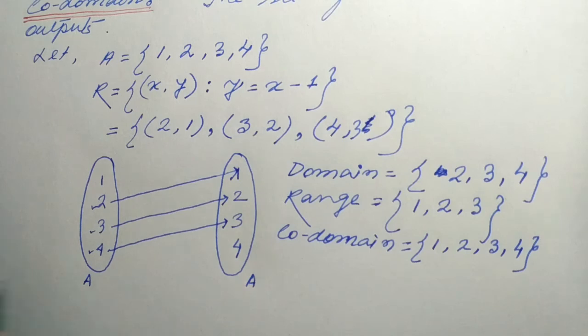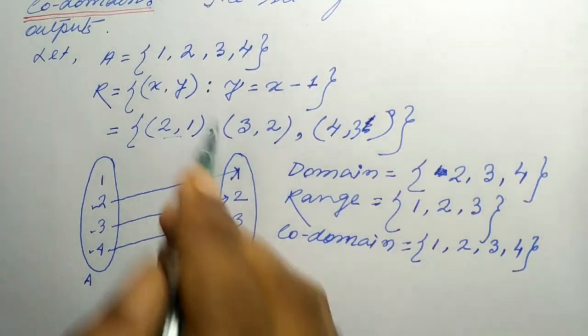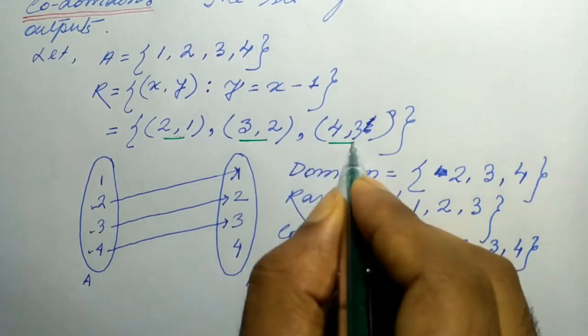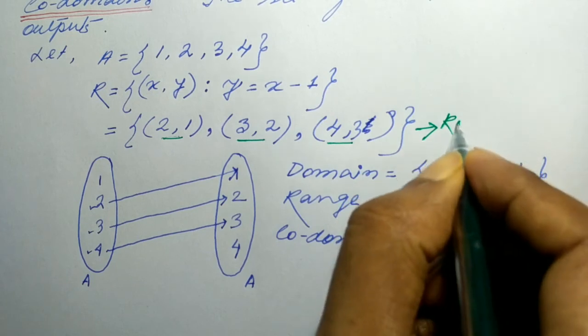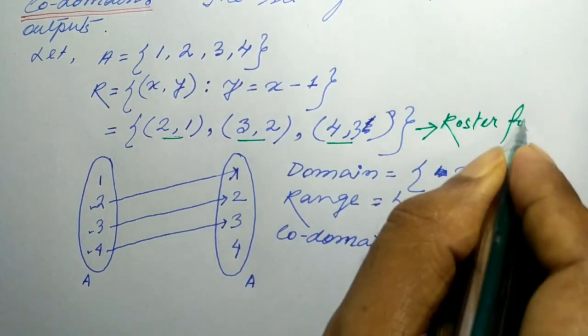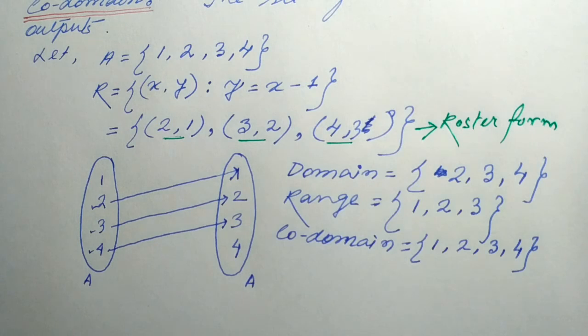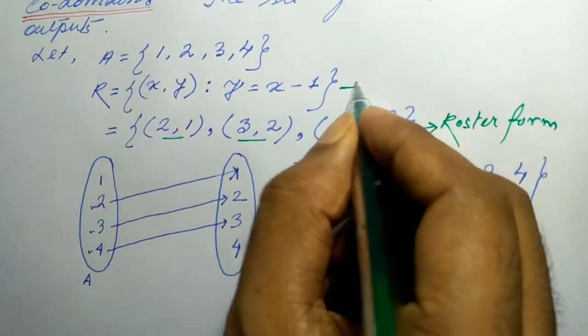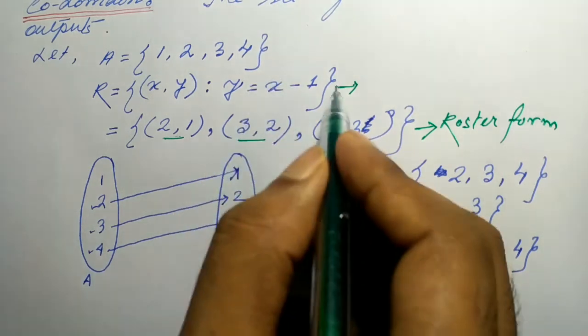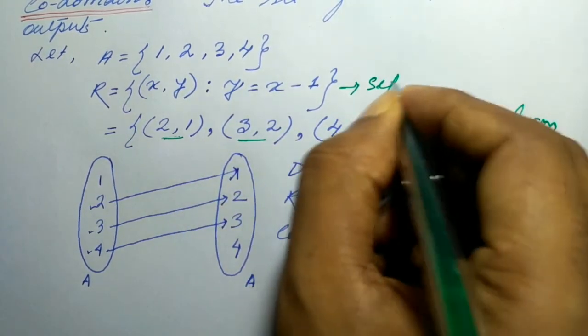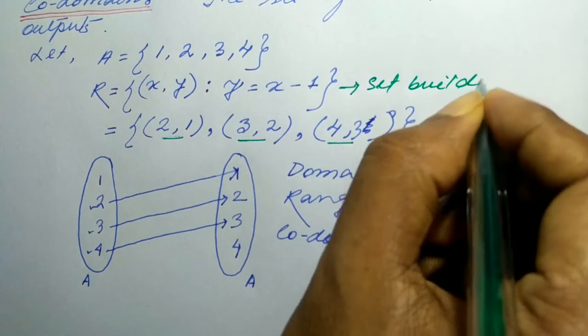When a relation is written in this form, that is (2, 1), (3, 2), (4, 3), this form is called roster form. When the relation is written in this form, that is {(x, y) : y equal to x minus 1}, as we have already discussed in sets, this is called set builder form.